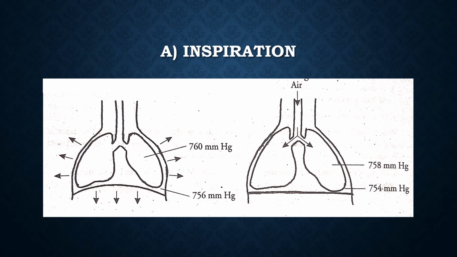Inspiration is an active process during which air enters into the lungs from the atmosphere. During this process, intercostal muscles and phrenic muscles contract. The thoracic volume increases, causing a fall of intrapulmonary pressure and intrapleural pressure, and thus the air enters into the lungs.